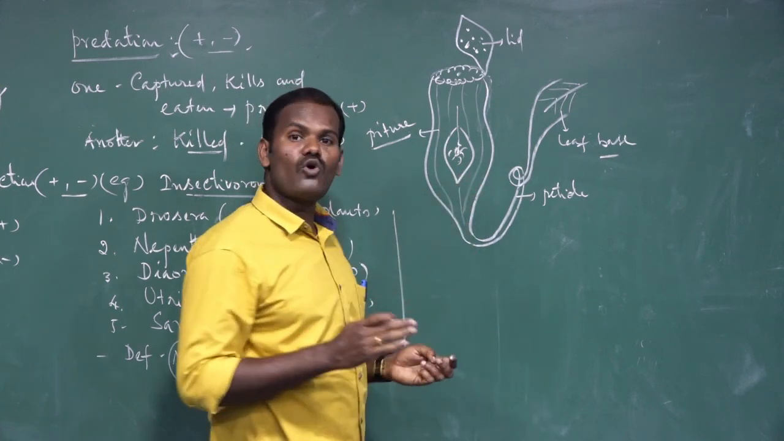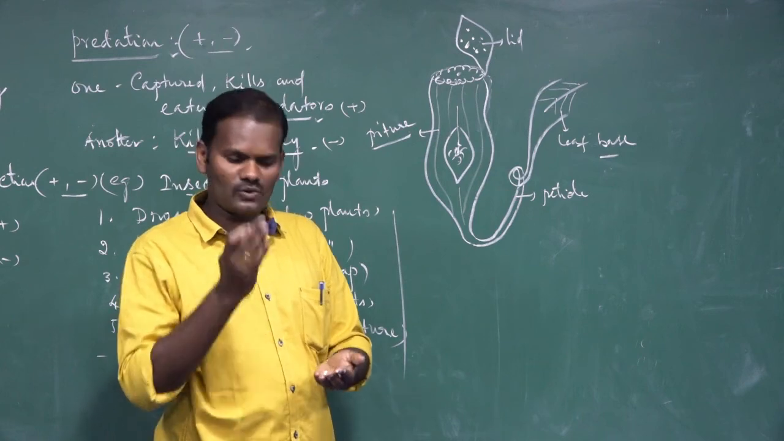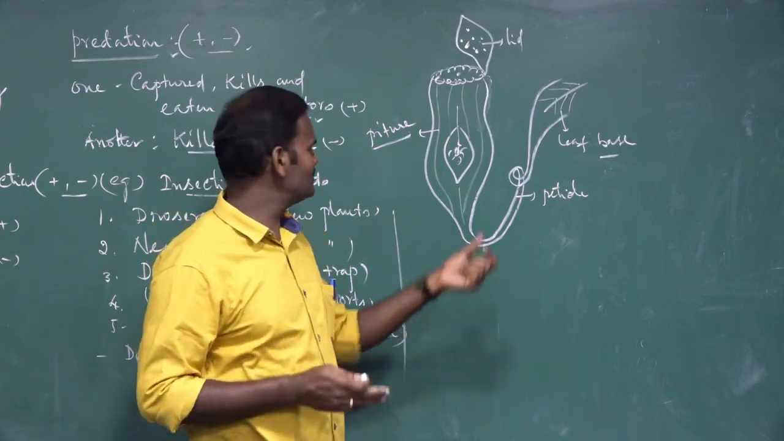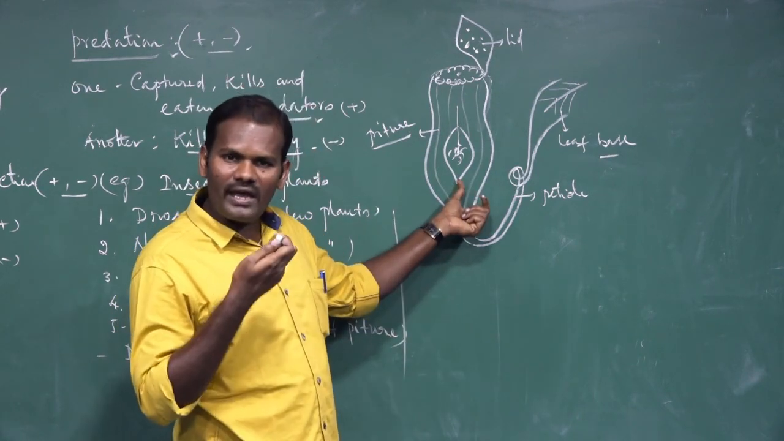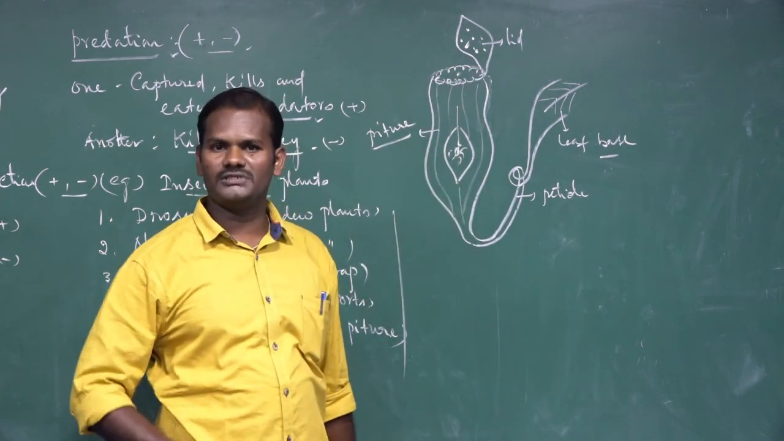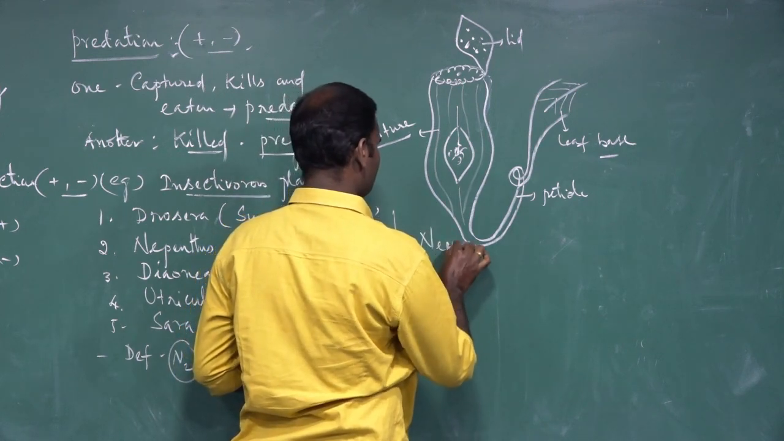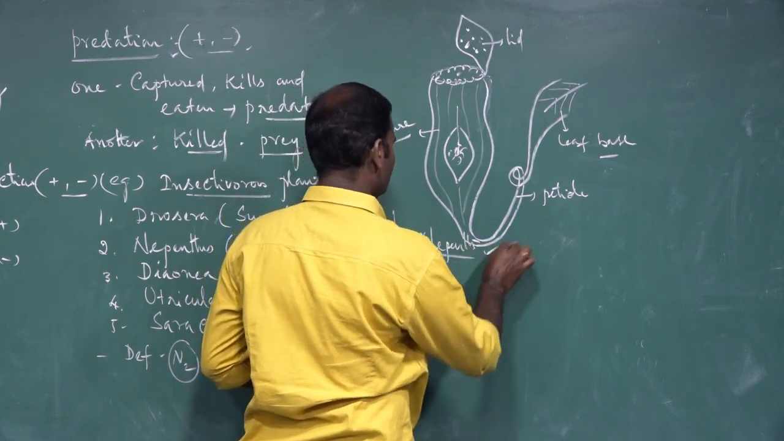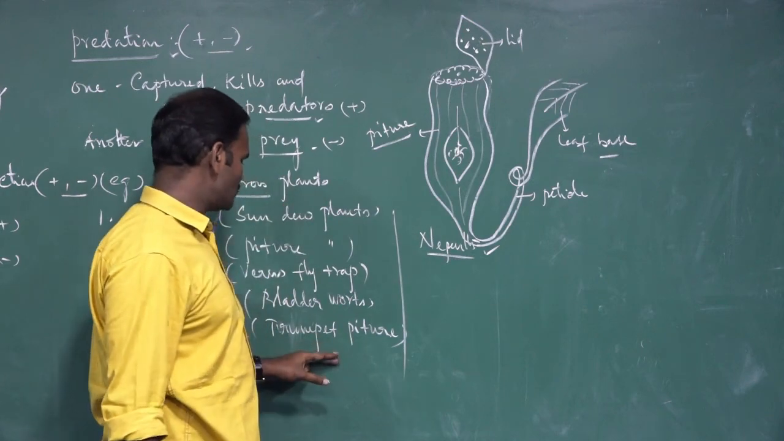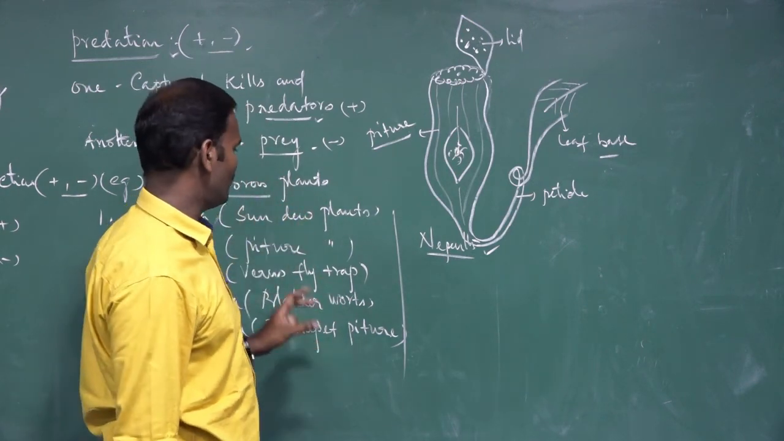It secretes proteolytic enzymes, like the word itself says, proteolytic, to digest the proteins of the insect body and acquire the required protein from the insect body, and then it comes back to the original position. So this is an example of Nepenthes. All these insectivorous plants are predators, and they get benefited.